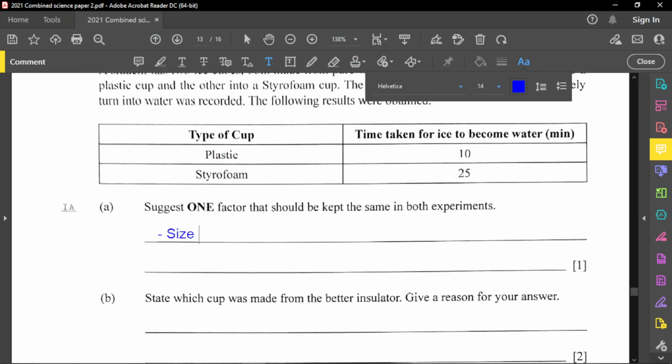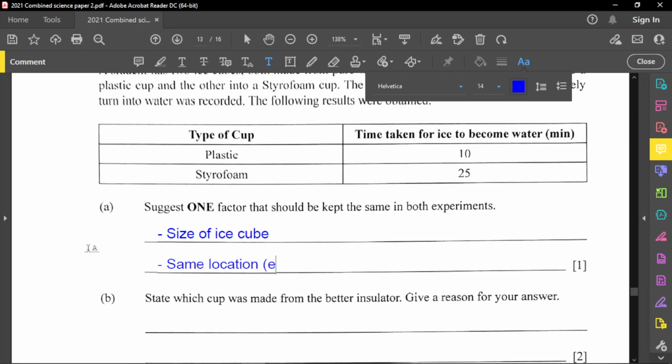So let's say the size of the ice cube. That's one there. Another one you can also think about is the same environmental conditions. So, for example, temperature. That's one factor that should be kept constant. We could keep the same temperature, which means the external temperature, in the same location. Once in the same location, that means the external temperature and pressure must be the same.